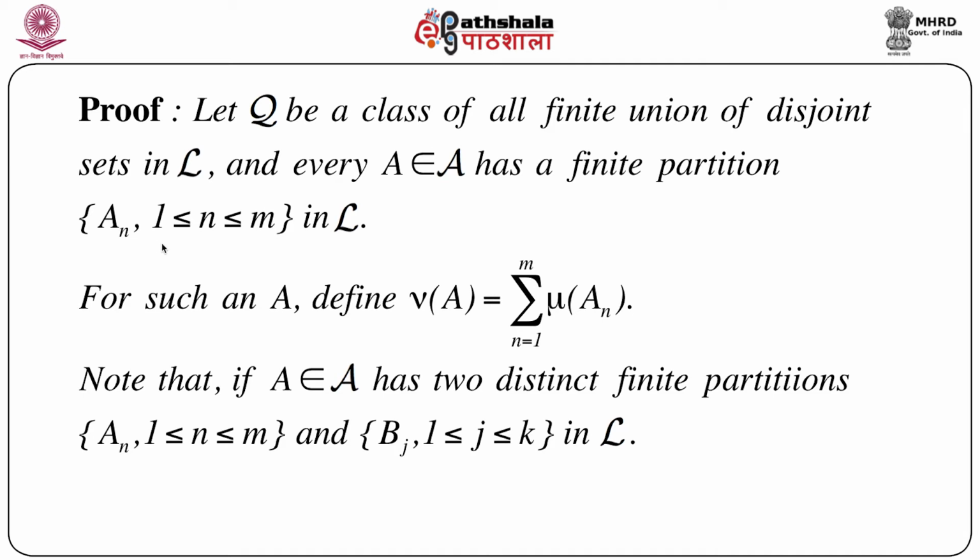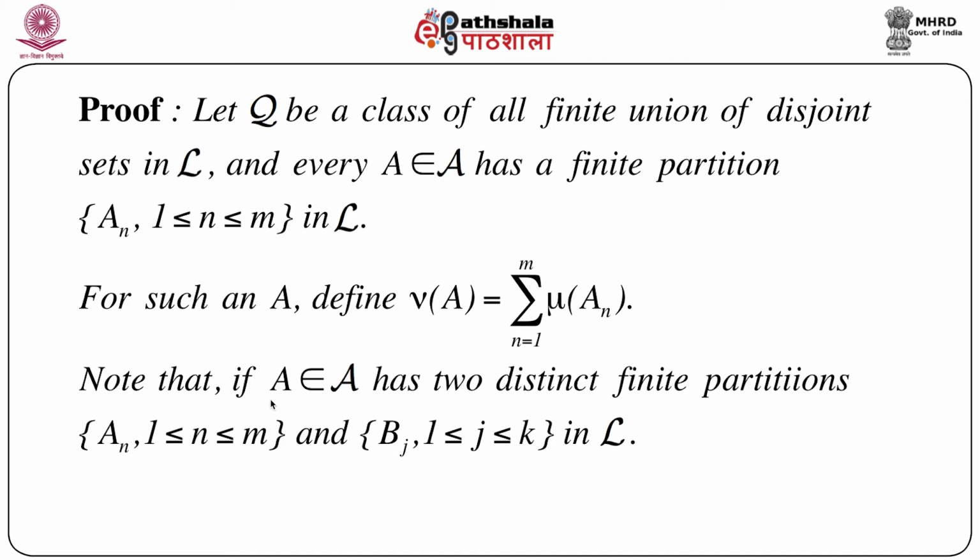This partition is finite, but this A_n always belongs to script L. Now let us consider this kind of A. For a particular capital A that belongs to script A having a finite partition in L, we define nu of A as the summation of mu of A_n, n equals 1 to m. So this is the definition, or the way we construct nu of A. This is our proposal.